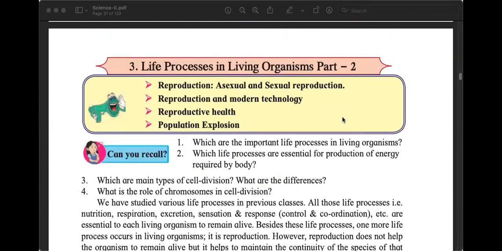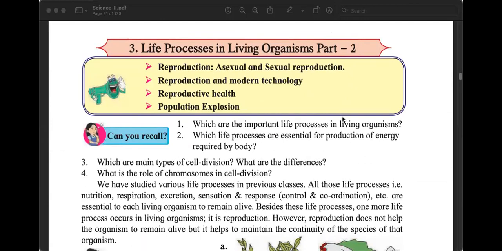we will connect to the next chapter, which is chapter number 3, life processes in living organisms, part 2. And this focuses on only one process, that is reproduction. So in the two chapters, chapter number 2 and chapter number 3 combined together, we will focus on 3 life processes. One is respiration, where we will understand how energy is produced. Second is cell division, how cells divide for growth and replacement of other cells. And in chapter number 3, we will study reproduction.